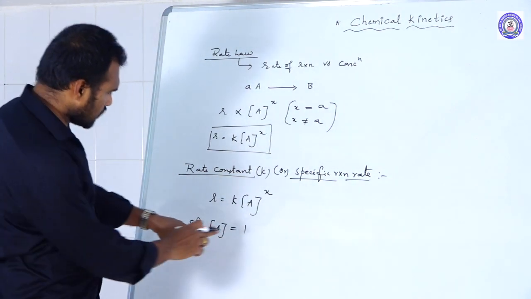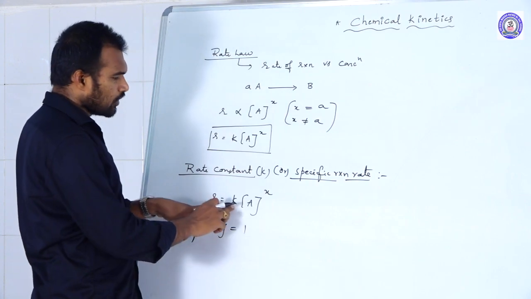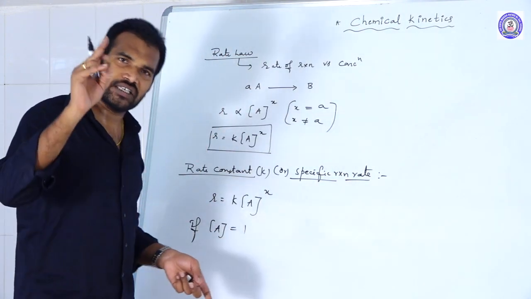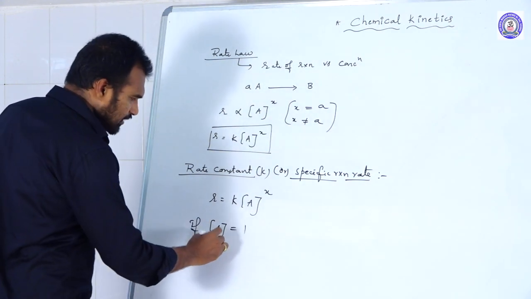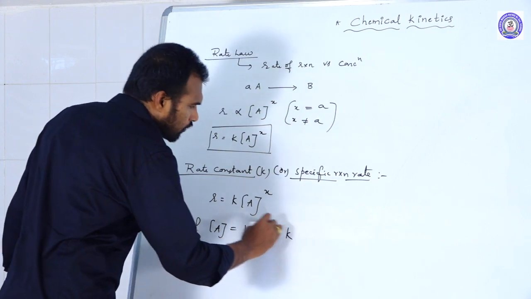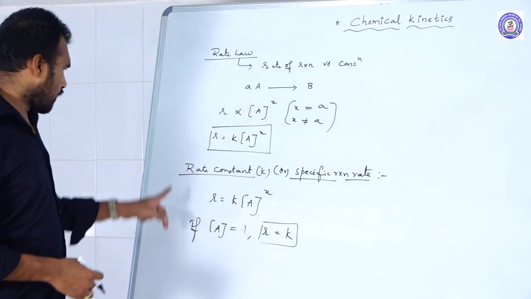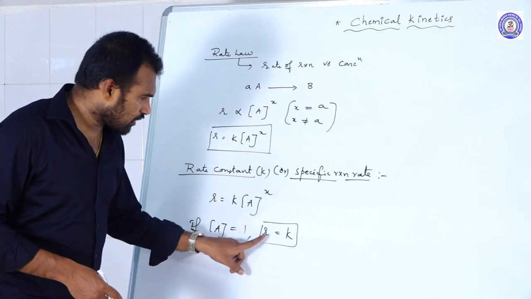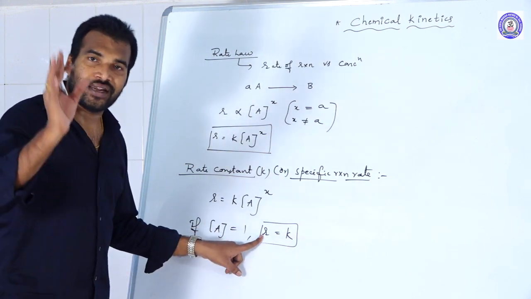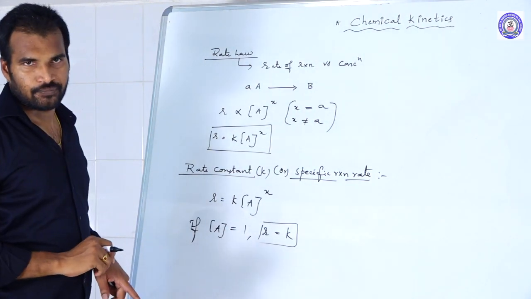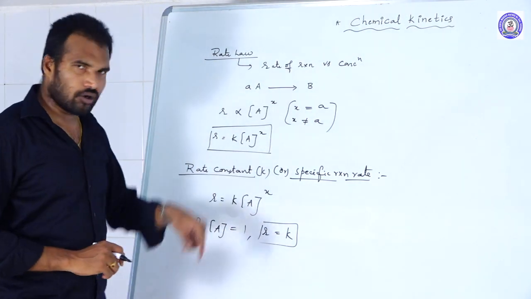If you substitute 1 here, then R is equal to K into 1 power x. 1 to the power of any value is always 1. So if the concentration of A is equal to 1, then R is equal to K. So the rate constant is the rate of the reaction when the concentrations of the reactants are 1, or unity.